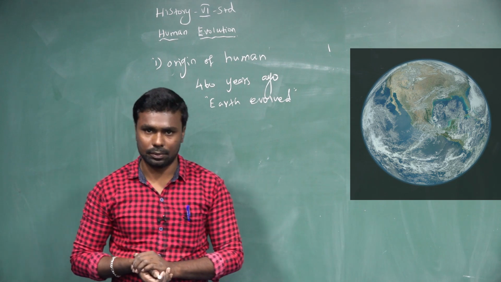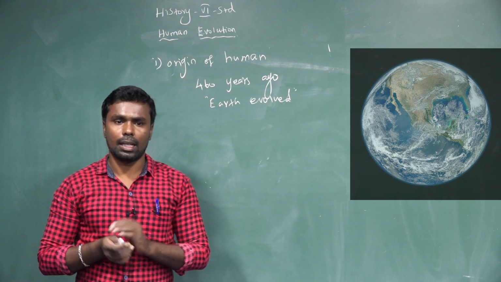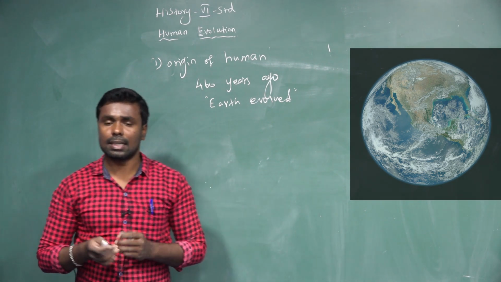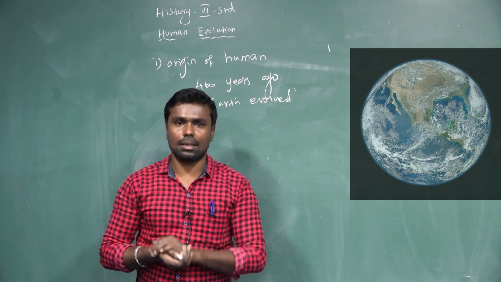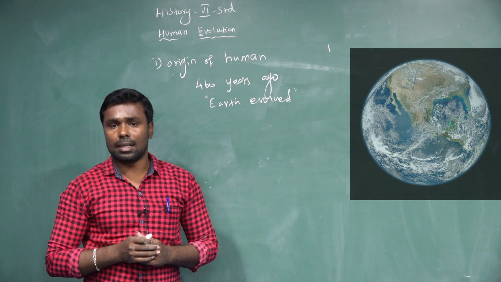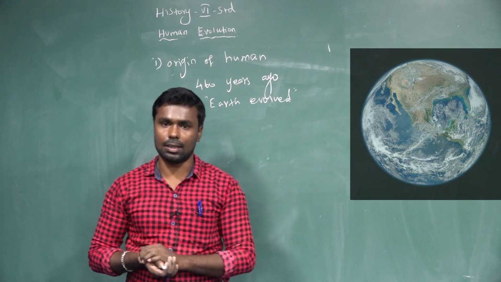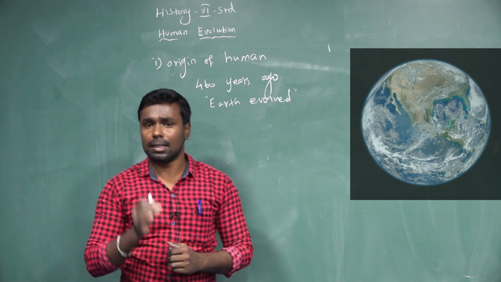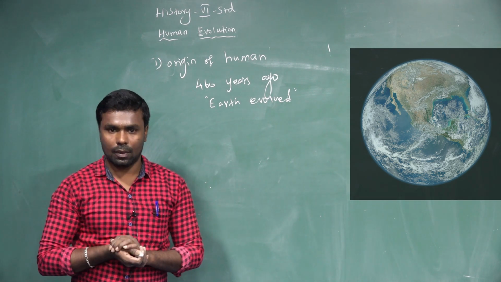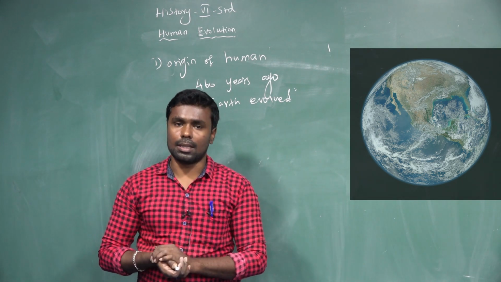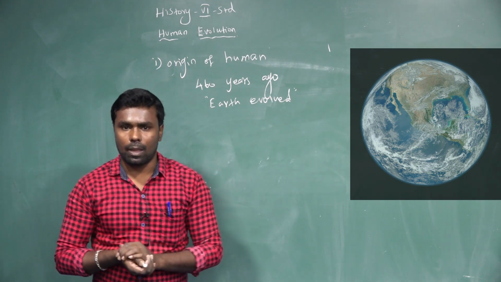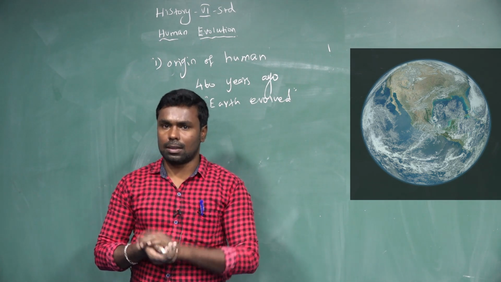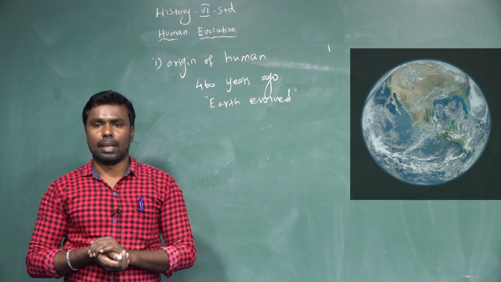Many years later, it got cold and clouds were formed. Then it rained. After that, a single cell organism was created by natural selection in the ocean, somewhere in water. From the single cell organism, many species were formed, like fish, worms, insects, dinosaurs, birds and monkeys.